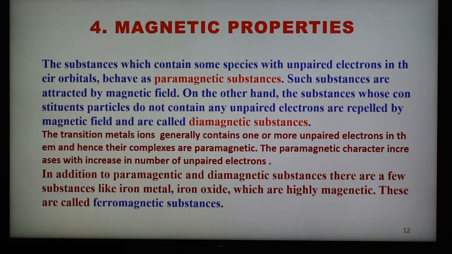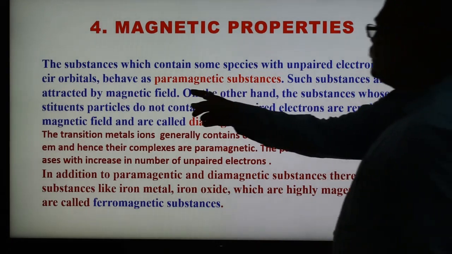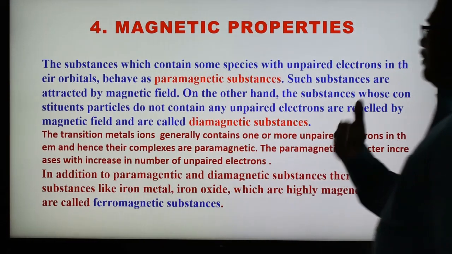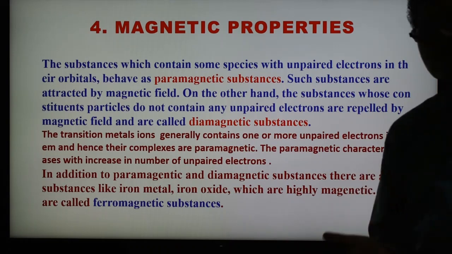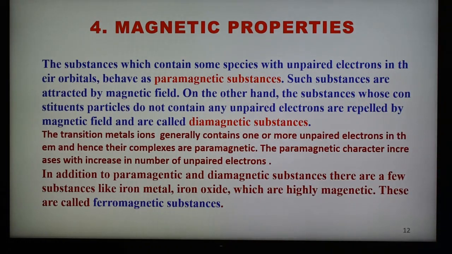So the magnetic property of a compound is a measure of the number of unpaired electrons in the material. Generally two types of materials are there, paramagnetic and diamagnetic. In addition to that, there are also some other types, such as ferromagnetic, anti-ferromagnetic and ferrimagnetic materials. But here we are going to see what a paramagnetic substance and a diamagnetic substance are.